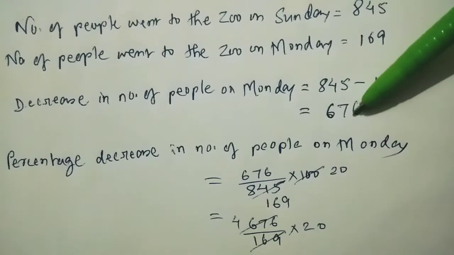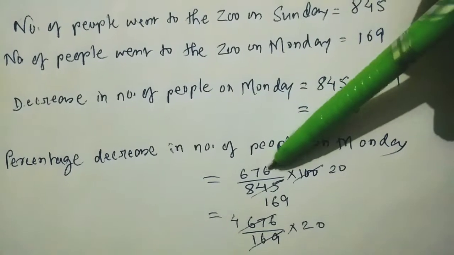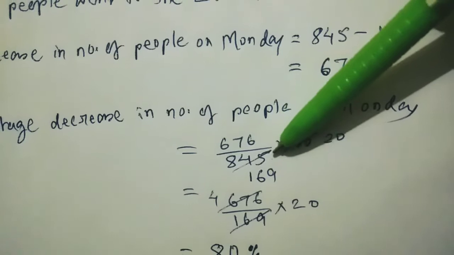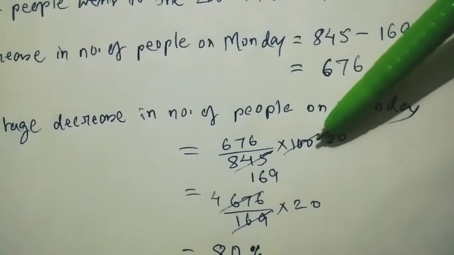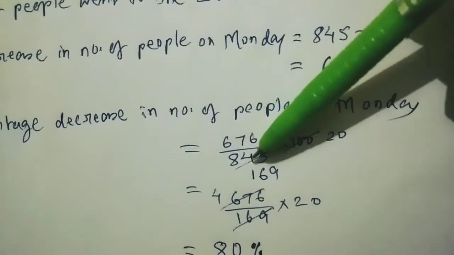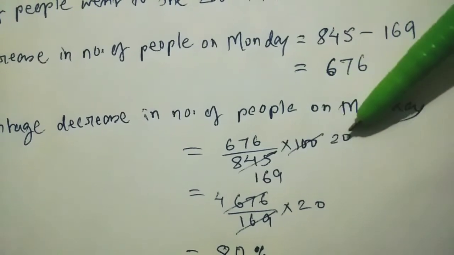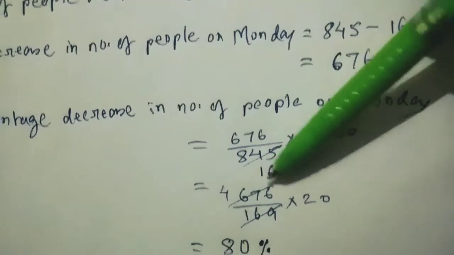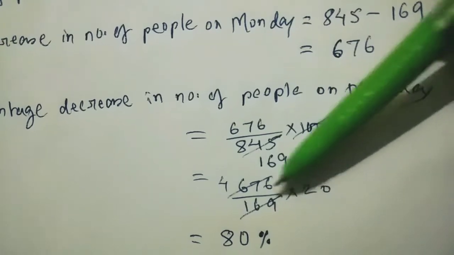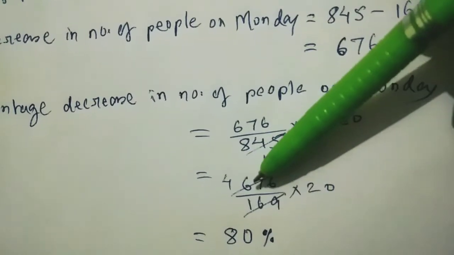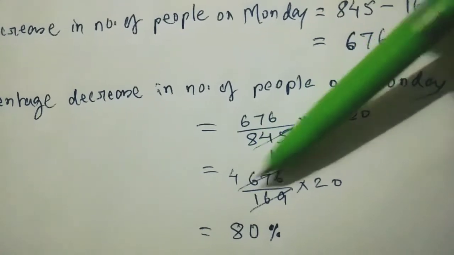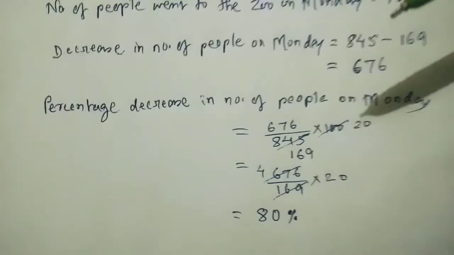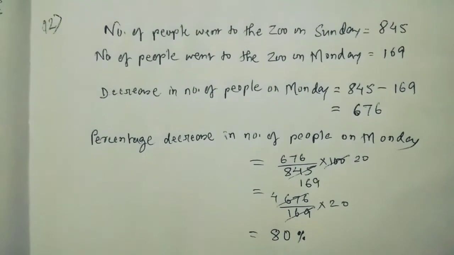So the percentage decrease in the number of people on Monday will be, how can you find the percentage? The decrease is 676, so you write it in the numerator, and the total is always written in the denominator. 676 divided by 845 into 100, because you have to convert to percentage, that's why you multiply by 100. So 845 and 20 are cut by 5, so it is 20 and it is 169. Then again 676 by 169 into 20, cut by 4. So 4 into 20 is 80%. So 80% decrease on Monday.